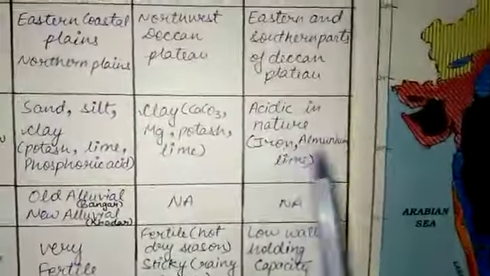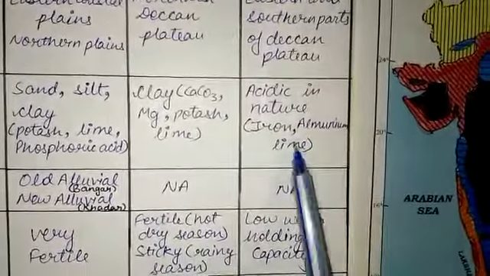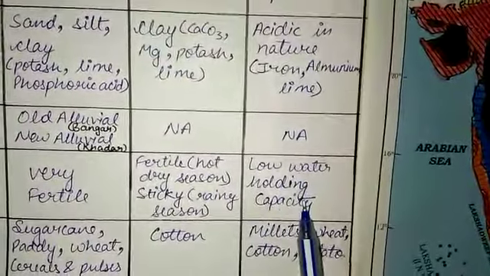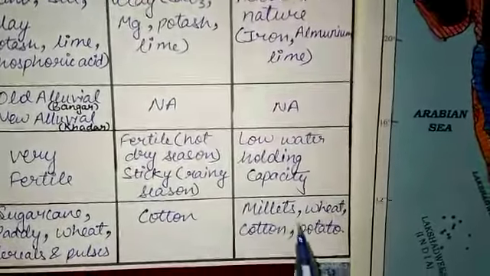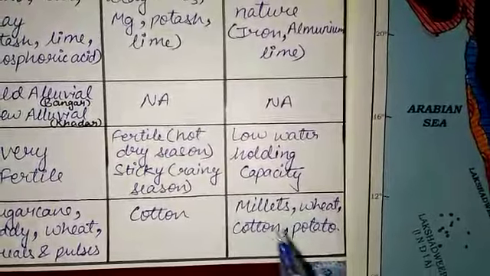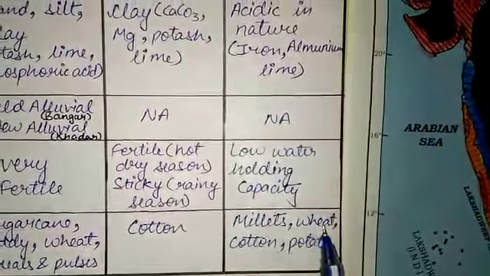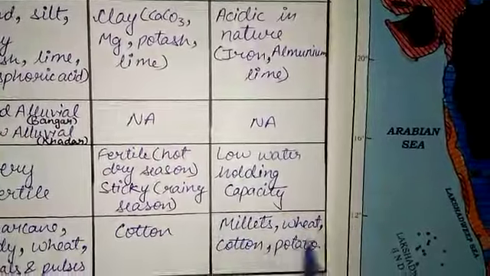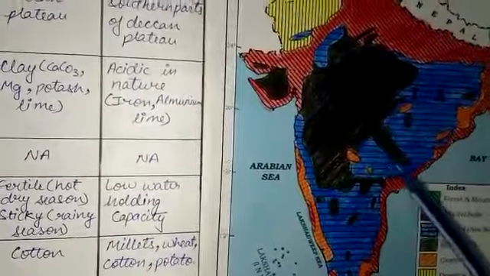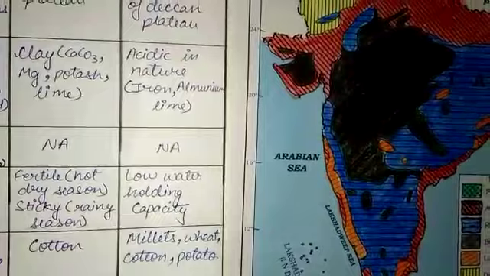It is acidic in nature. Why? Because it has iron, aluminum and lime in it. So it is acidic in nature. It has very low water holding capacity. It can't hold water. So millets like bajra, jowar, these kinds of millets, and wheat, cotton, potato are grown in this type of soil. It is not fertile, but we can add fertilizers to get these crops there.